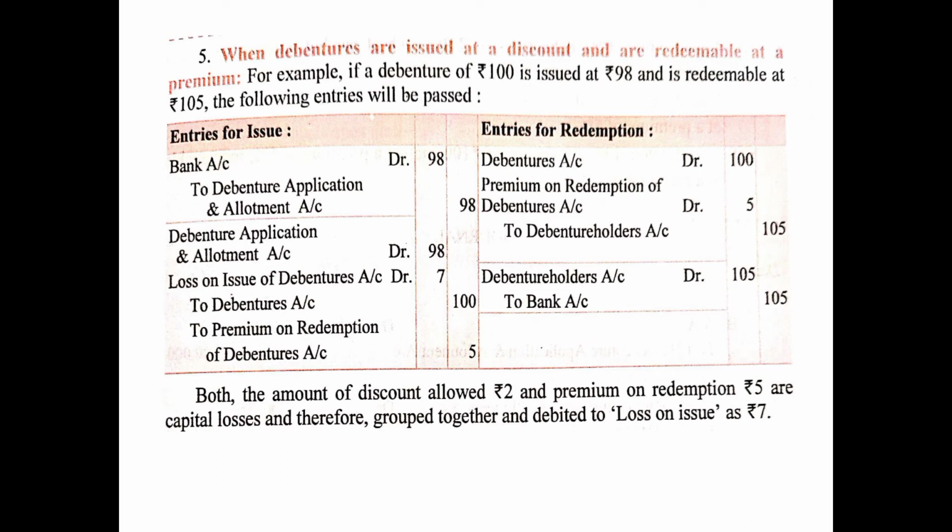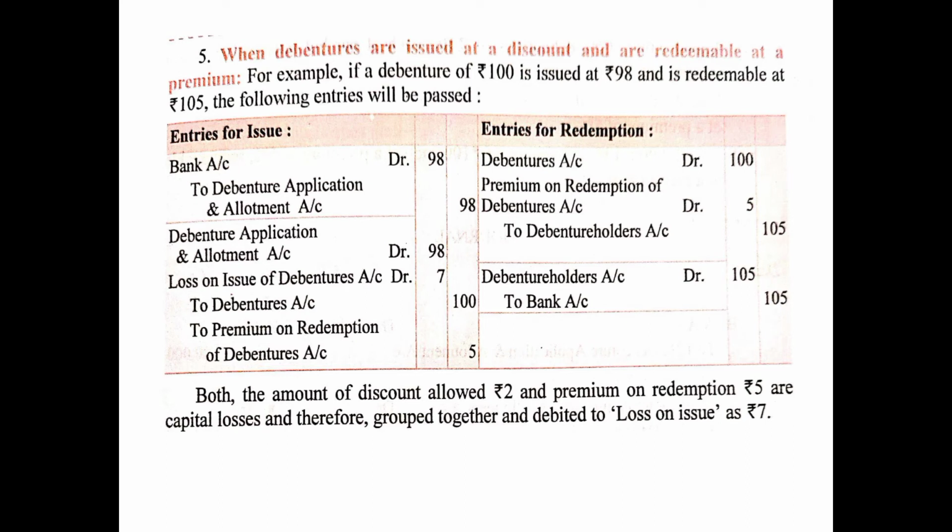So at the time of issue of debentures, the entry for the application money received will be bank account debited to debenture application and allotment account with 98 rupees, that is the issue price. Then when this will be transferred, debenture application and allotment account will be debited with the issue price, that is 98 rupees. Then loss on issue of debentures account will be debited with 7 rupees.